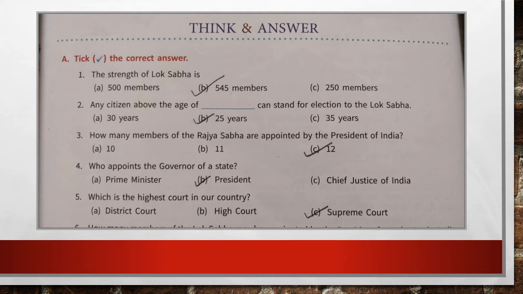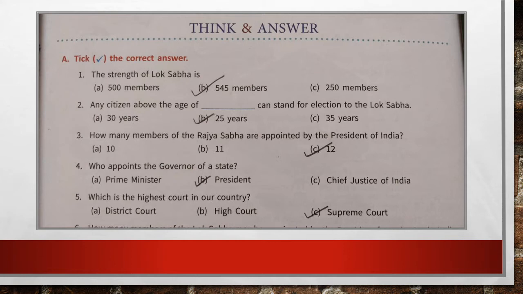Number A, tick the correct answer. 1. The strength of Lok Sabha is, the correct answer is 545 members, number B. Question number 2. Any citizen above the age of dash can stand for election to the Lok Sabha. And the correct answer is 25 years.